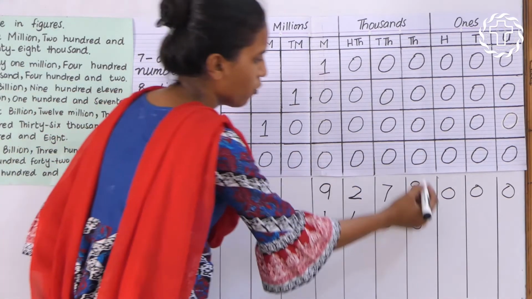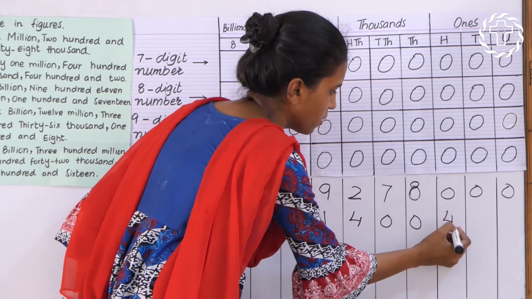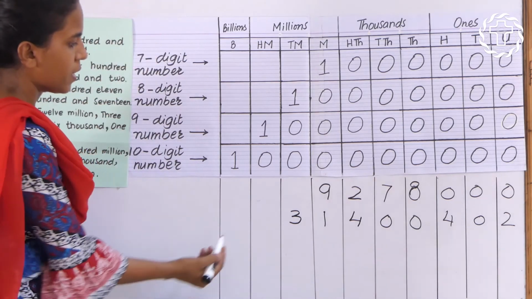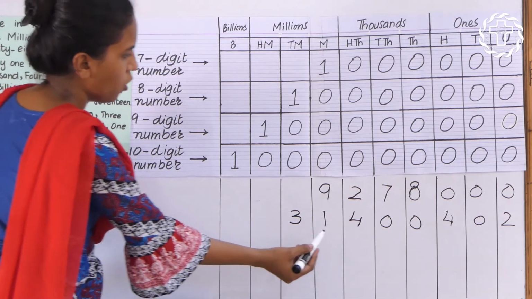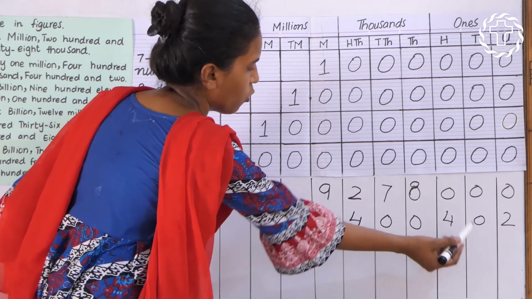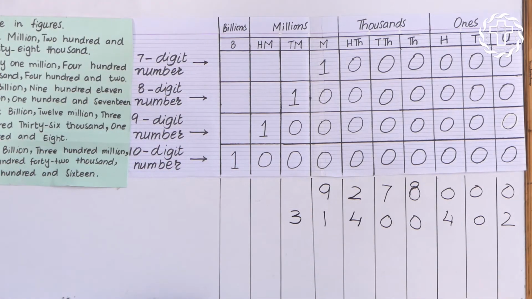We will put 4 in the 100 column. 402. This is 31,400 and 400,402.